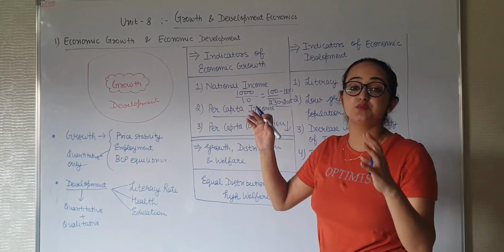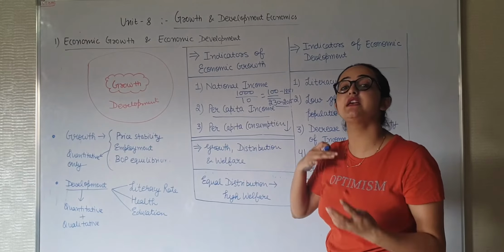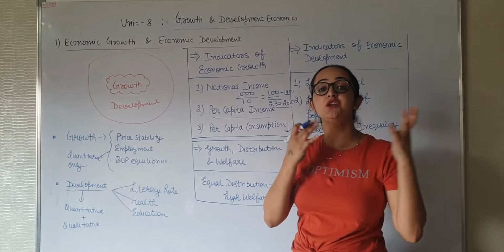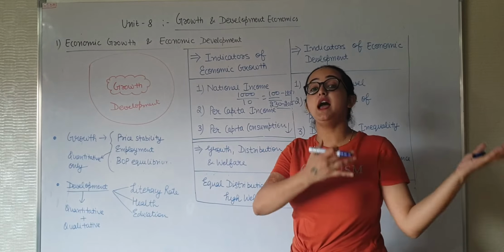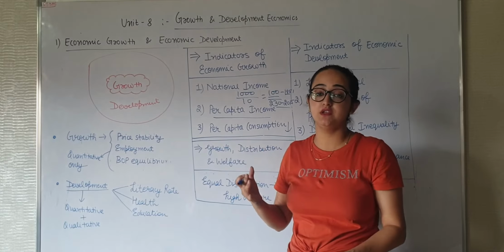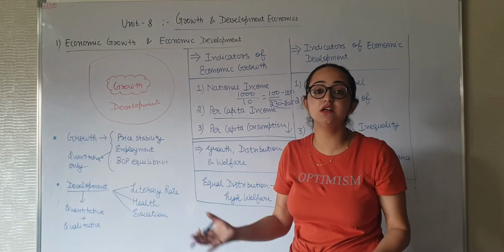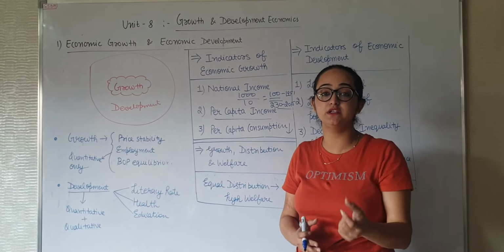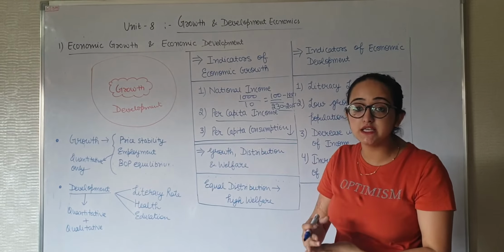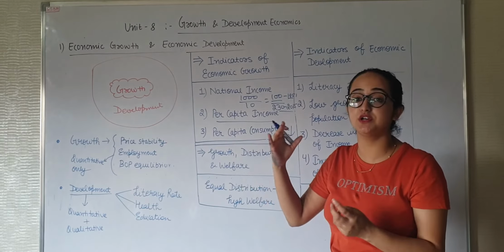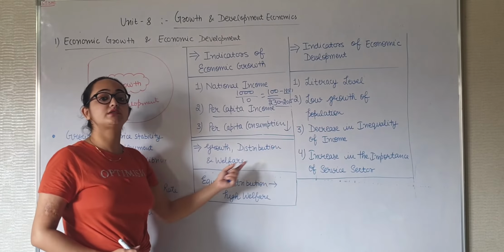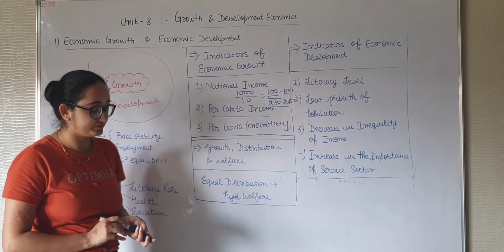Per capita consumption will decrease, that means our savings will increase. Savings will increase, ultimately investment will increase, and ultimately production will be more. As we know, the circle of production, the circle of income, the circular flow of income. We know if savings and investments are increasing, consumption is increasing, production is increasing. After that, growth, distribution and welfare.